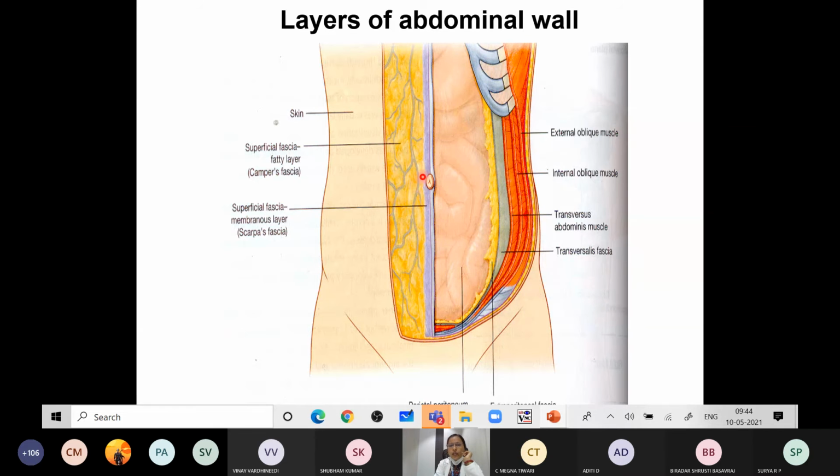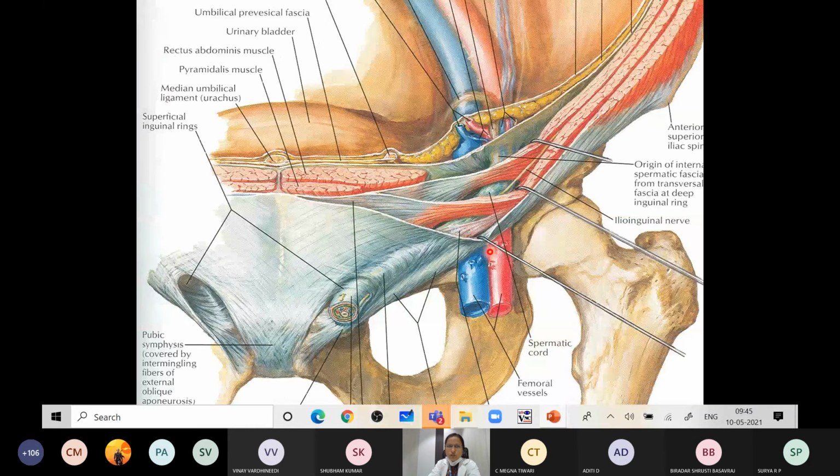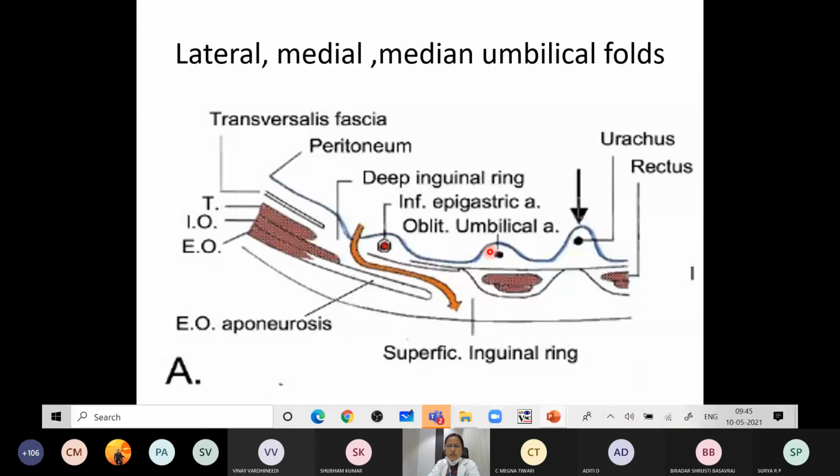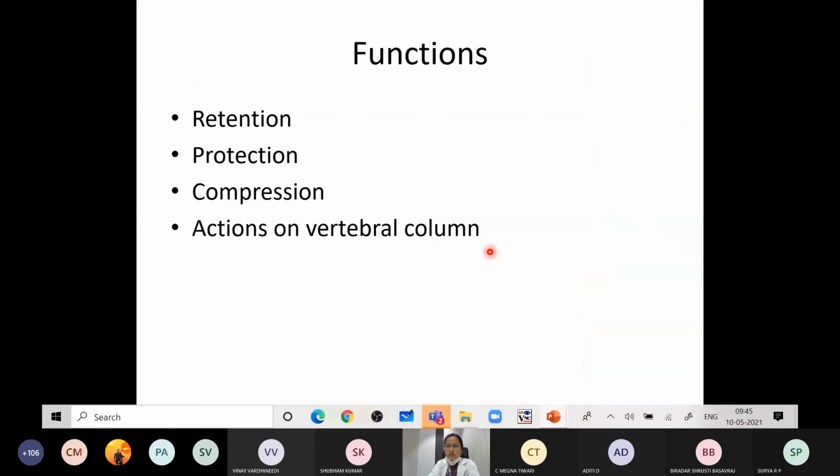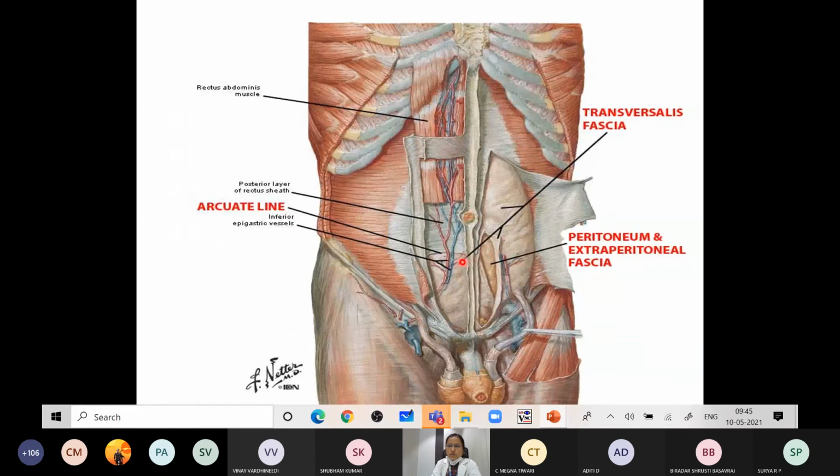So these are all the layers of the abdomen: the skin, superficial fascia, the external oblique, internal oblique, the transversus abdominis, and the fascia transversalis. Next you have the extraperitoneal tissue. You can see it here. This is the fascia transversalis.